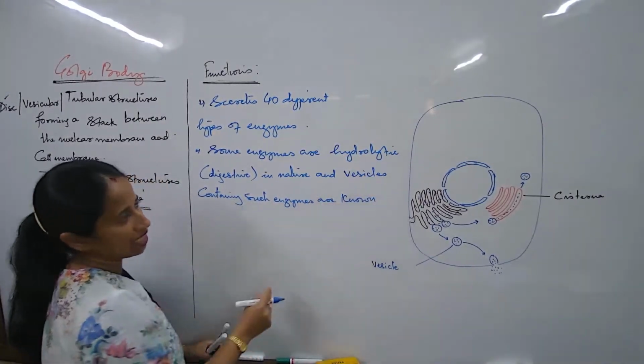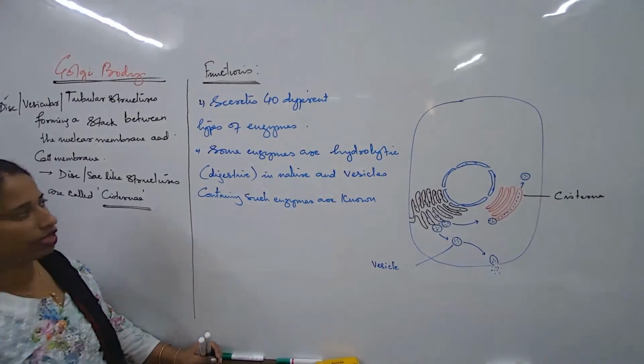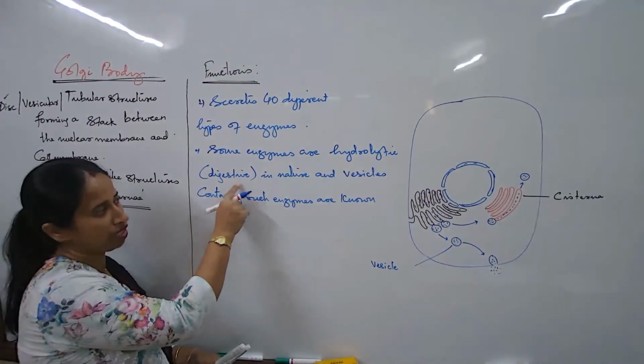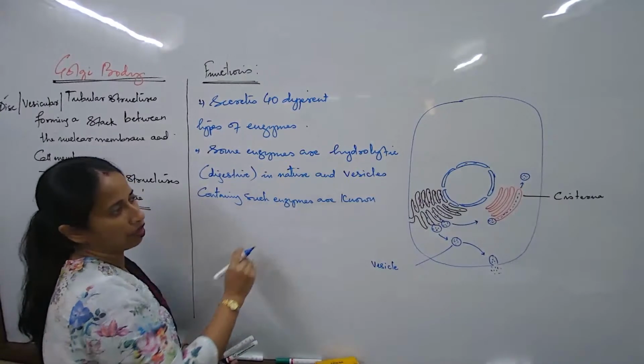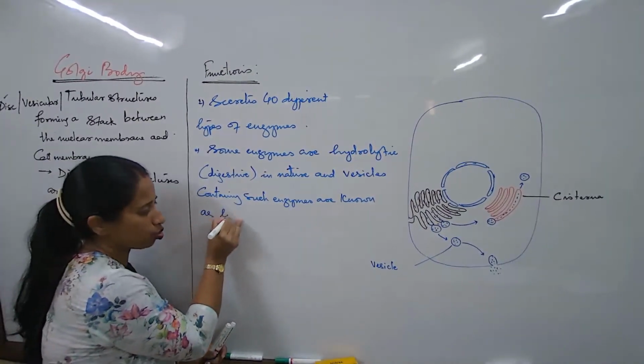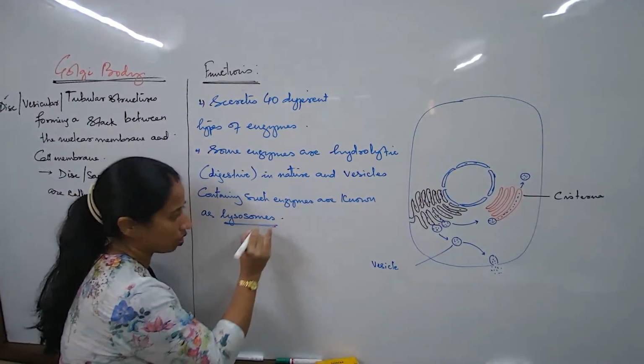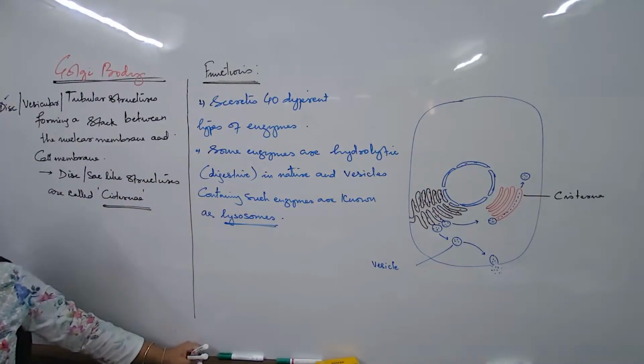Hydrolytic. Lytic. Some enzymes are hydrolytic, that is digestive in nature, and these vesicles containing such enzymes are known as lysosomes.